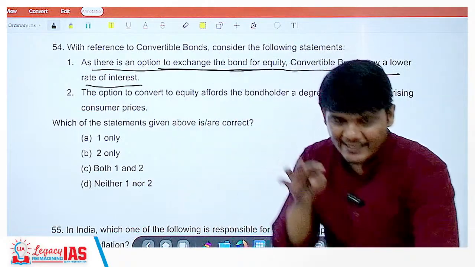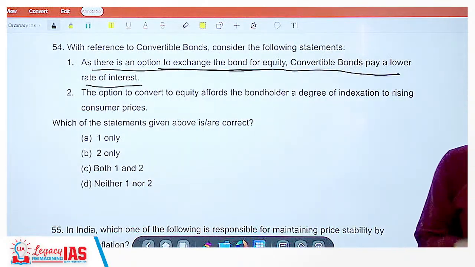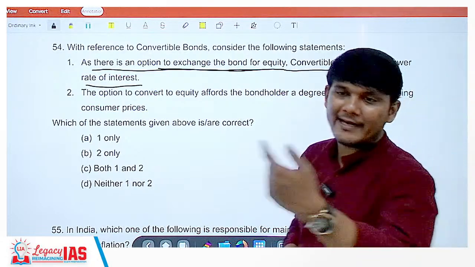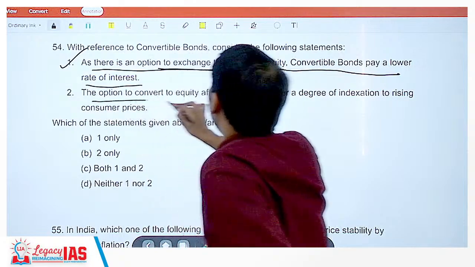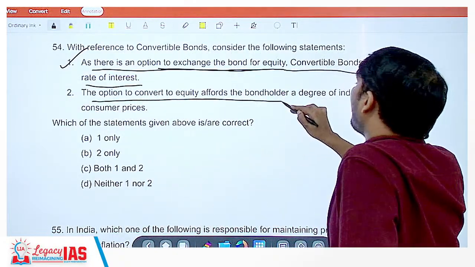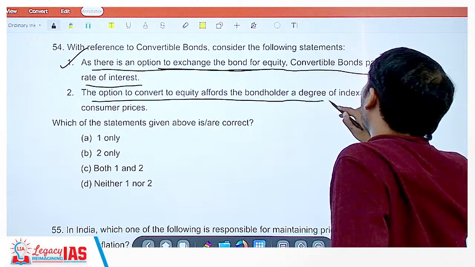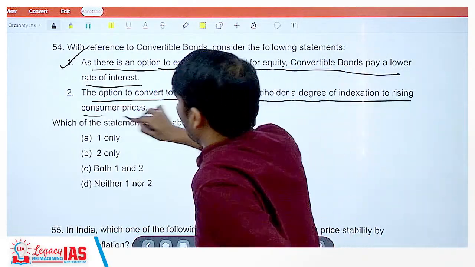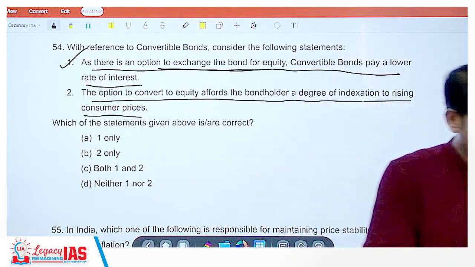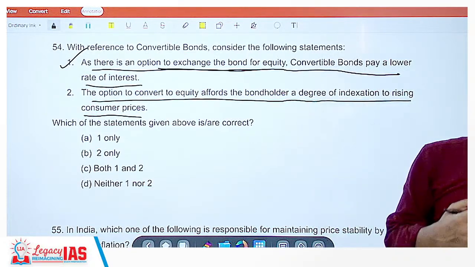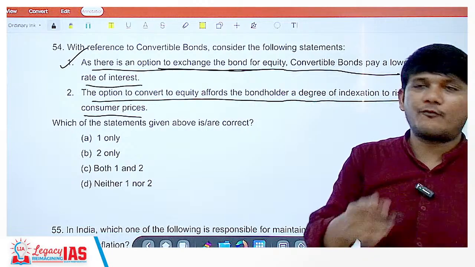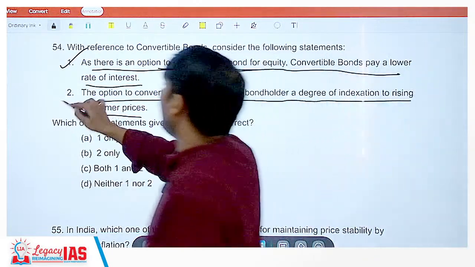Yes, the interest rate you will get is lesser because you have an option to get equity also. This is correct. The option to convert to equity offers the bondholder a degree of indexation to rising consumer prices. Yes, if the yield is very low because inflation was high, then instead of taking the money back, you ask for equity. So it helps in indexation.